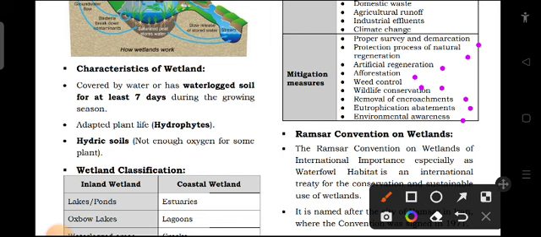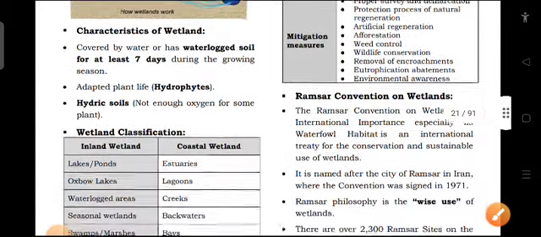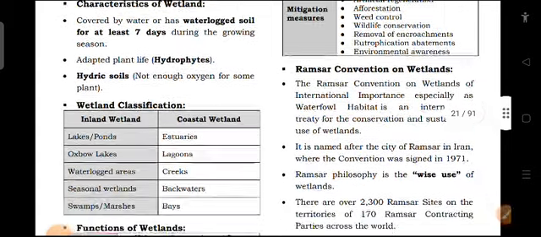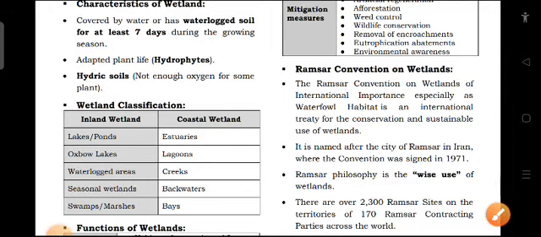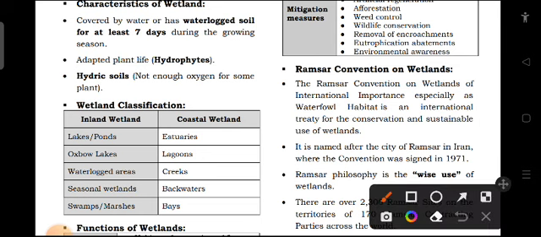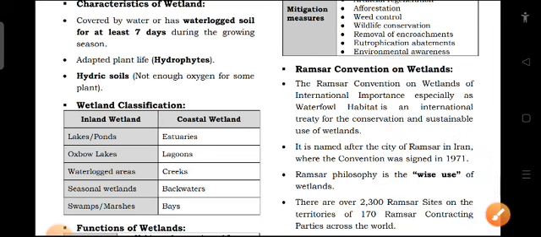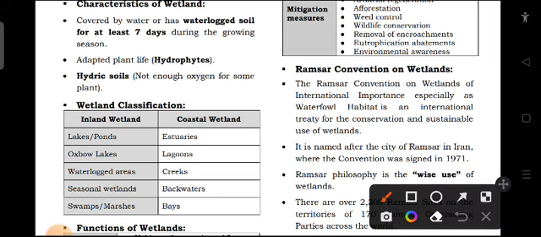Now, what is the Ramsar Convention on wetland? The Ramsar Convention on Wetlands of International Importance, especially as Waterfowl Habitat, is an international treaty for conservation and sustainable use of wetlands. As we already discussed, the Ramsar Convention is for the conservation and sustainable use of wetlands. It is named after the city of Ramsar, a city in Iran, where the convention was signed in 1971 in the month of February. Ramsar philosophy is the wise use of wetlands.